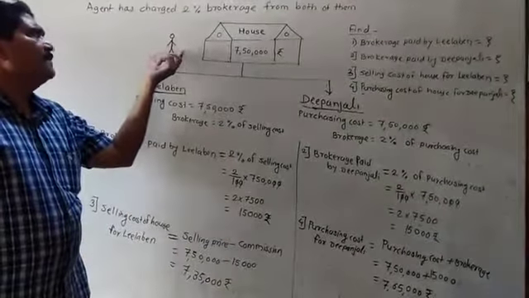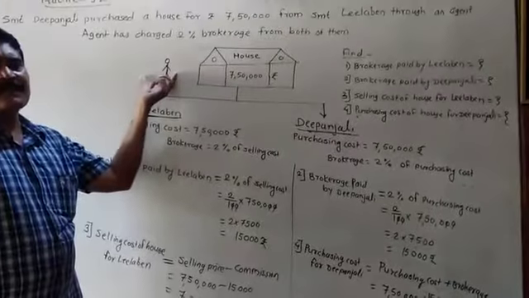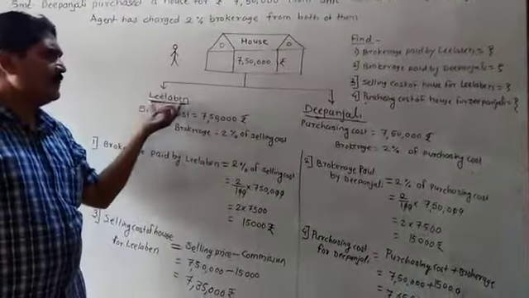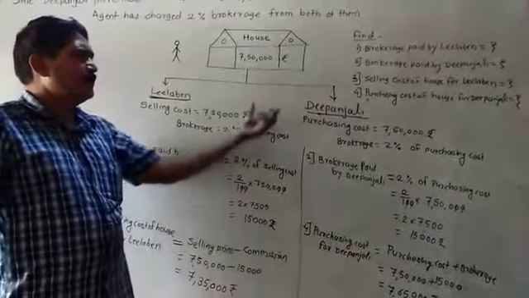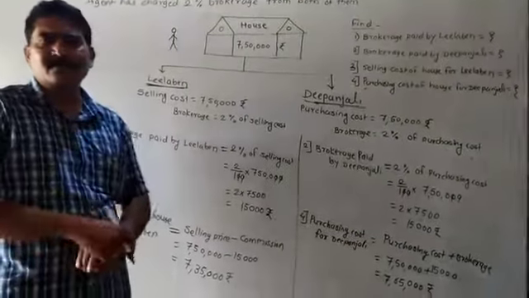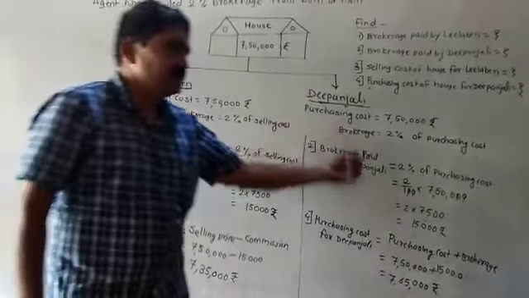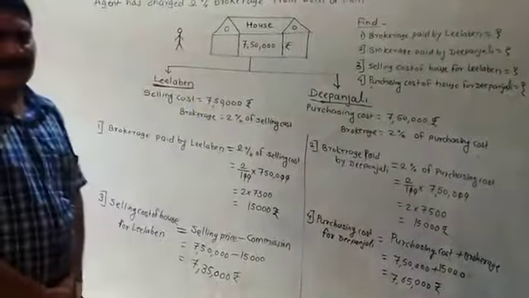This broker is collecting the brokerage from Leela Ben also and from Deepanjali also. And what is the rate of the brokerage? The rate of brokerage is 2% of the selling price or 2% of the purchasing price. So step by step you have to solve the example.